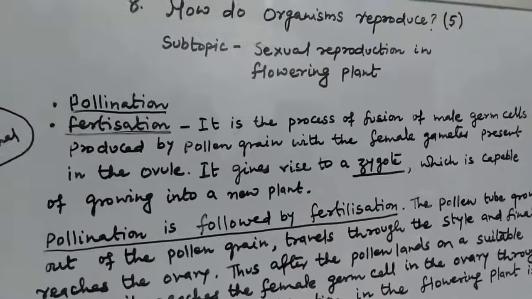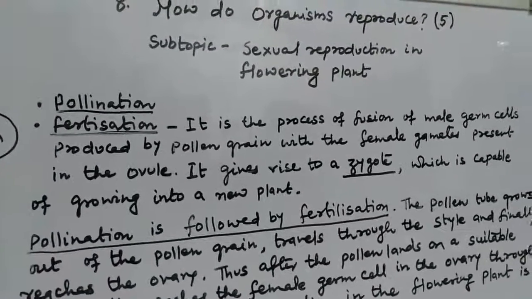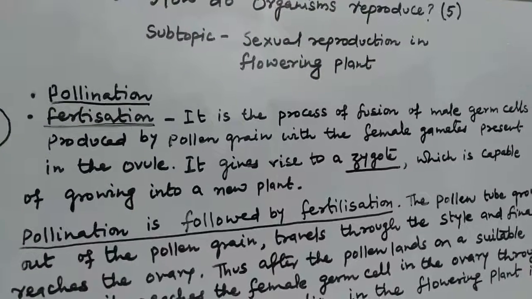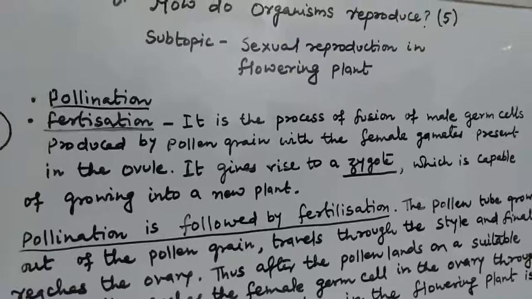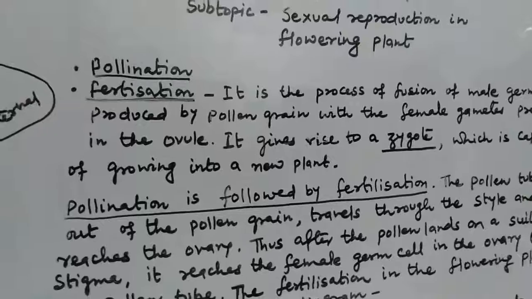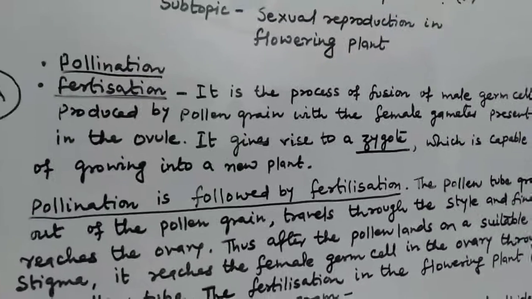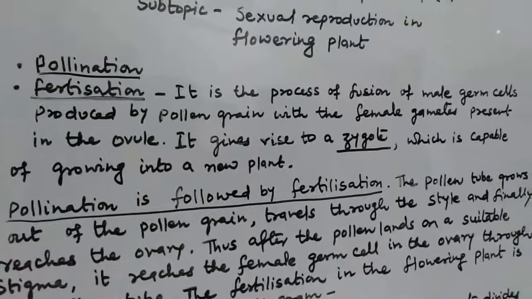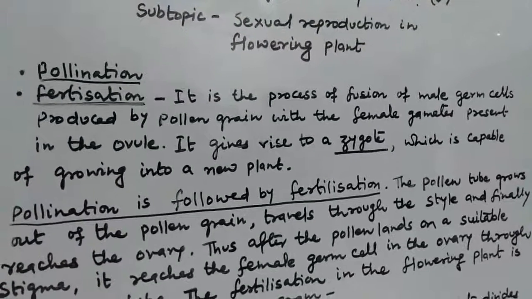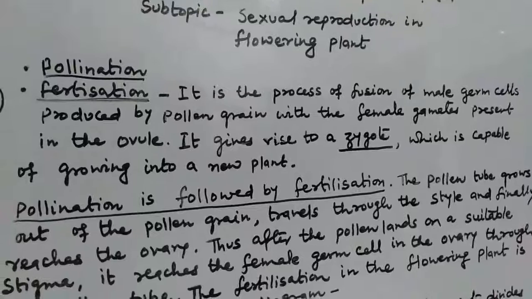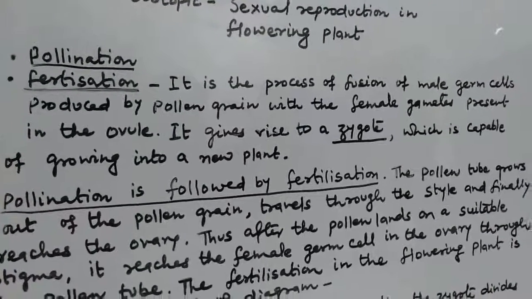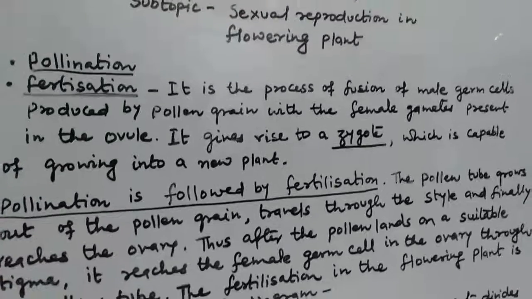Good morning, students. In continuation with the last video, today we will study about the remaining part of sexual reproduction in flowering plants. Now first of all, let us recall our previous knowledge: what is pollination, and what are the different types of pollination. So pollination is the transfer of pollen grains from anther to stigma, and there are two different types of pollination: self-pollination and cross-pollination.